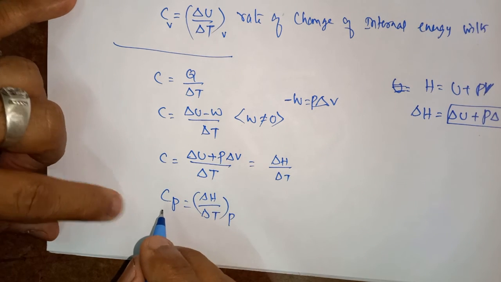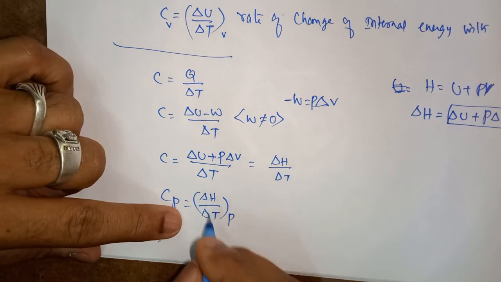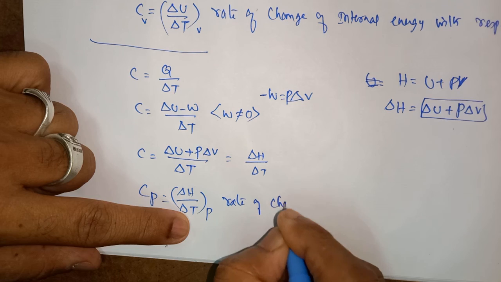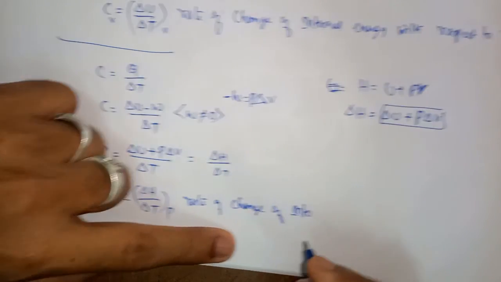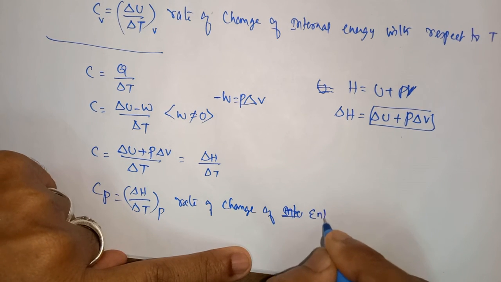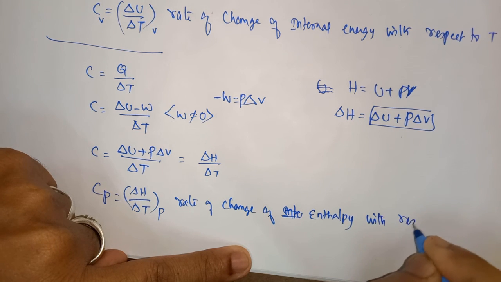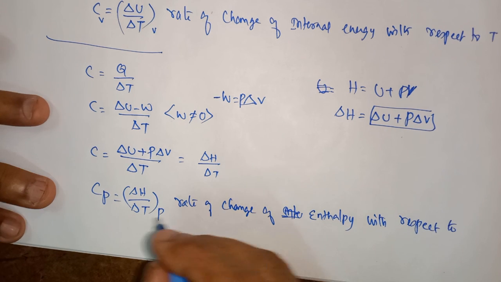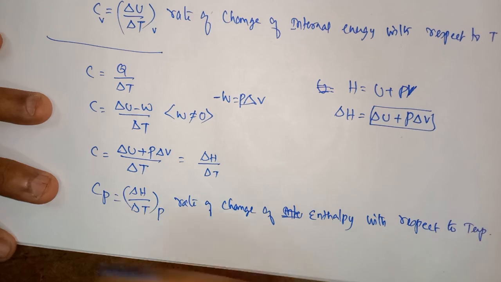How to define heat capacity at constant pressure? Heat capacity at constant pressure is defined as the rate of change of enthalpy with respect to temperature.